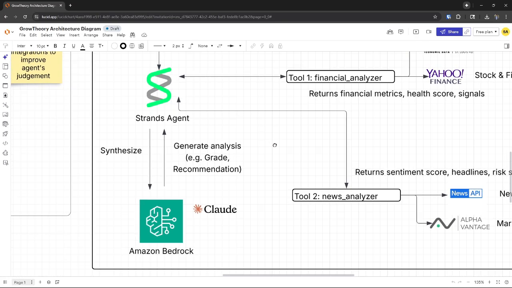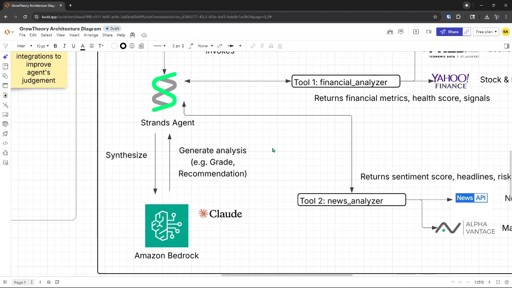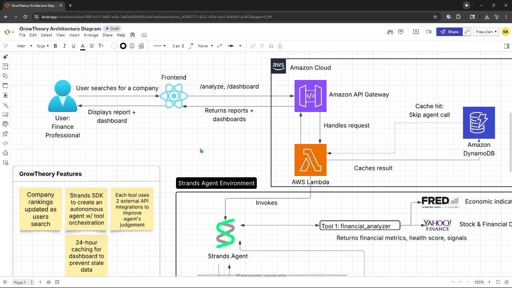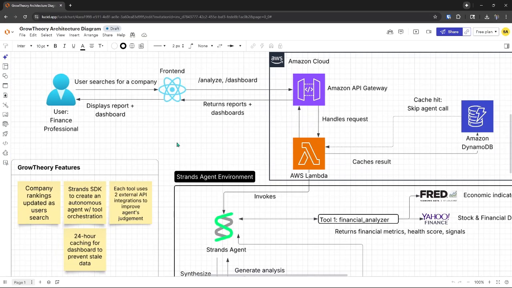That information is then synthesized, and the analysis is generated, and it provides an overall score to quickly understand the health of the company. And then all this information is returned to Lambda, and it goes all the way through API Gateway to the front end, where a user will be able to see the report for this company.